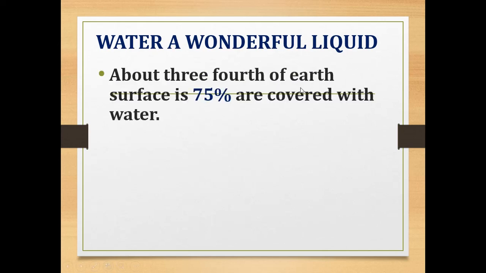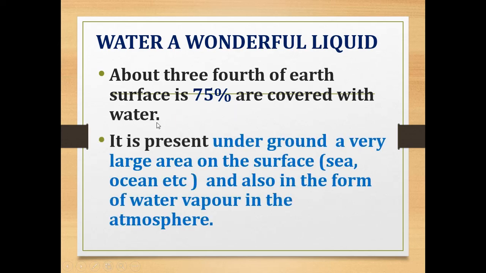About 3/4 of Earth's surface, that is 75% of Earth's surface, is covered with water. It is present underground, on the surface in seas and oceans, and also in the form of water vapor in the atmosphere.